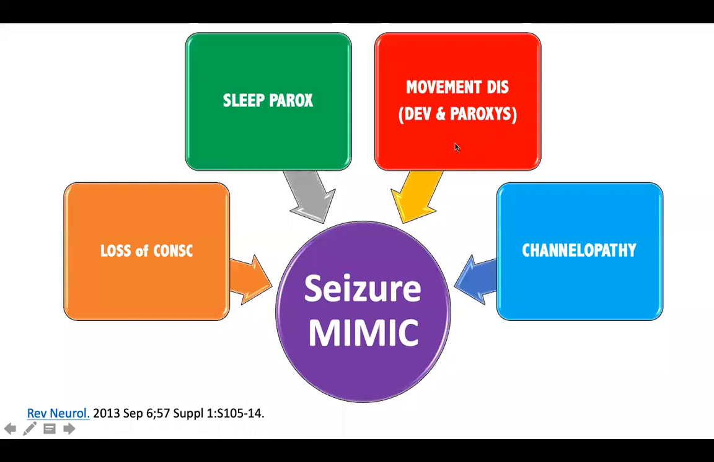Some of these movement disorders are very transient, and hence they are called transient developmental movement disorders. And some of them are of later onset, and they are called paroxysmal movement disorders. Then you have sleep movement disorders, and then you have events with loss of consciousness, or vascular-related or cardiac-related events. Okay, so these are the etiological classification of a seizure mimic.